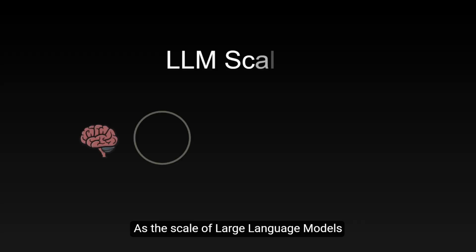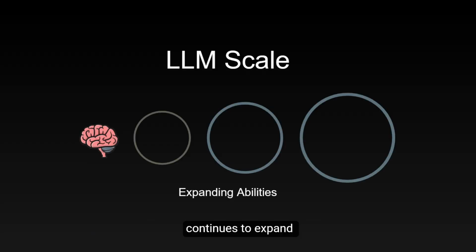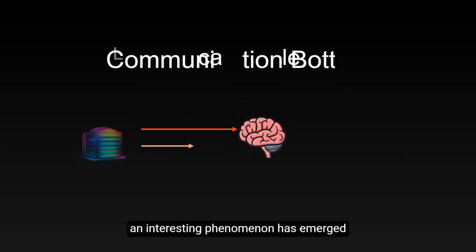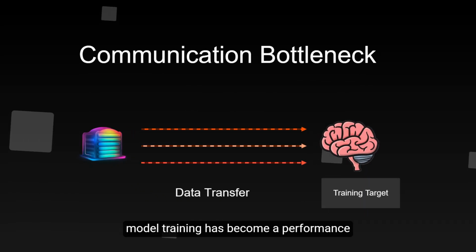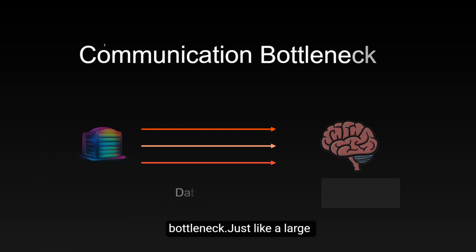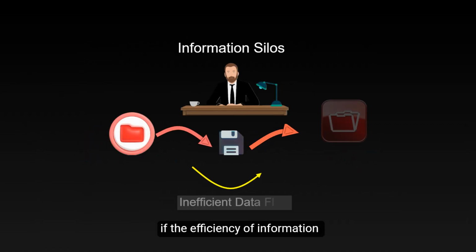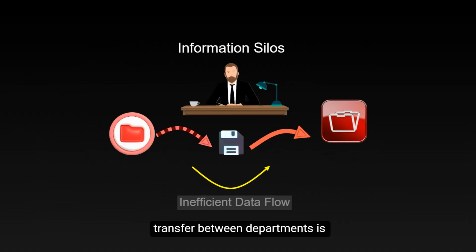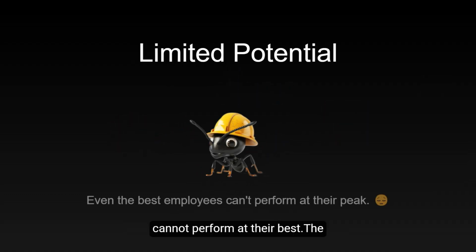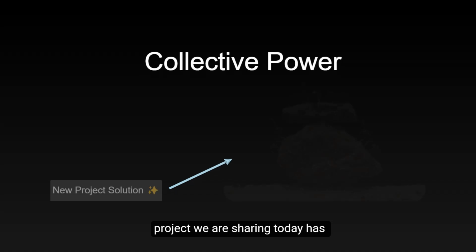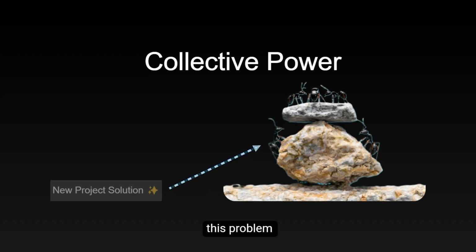As the scale of large language models, LLMs, continues to expand, an interesting phenomenon has emerged. The communication speed during model training has become a performance bottleneck. Just like a large company, if the efficiency of information transfer between departments is low, even the most capable employees cannot perform at their best. The project we are sharing today has made exciting progress in solving this problem.